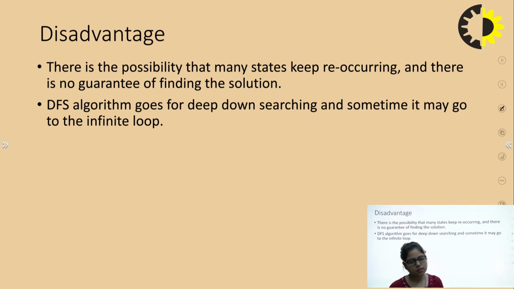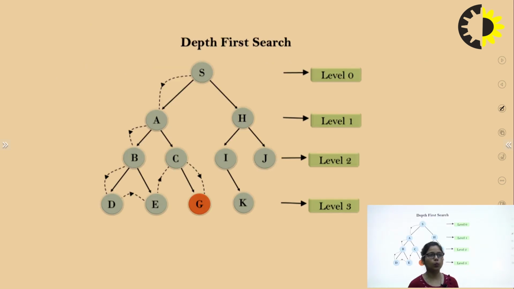Now, what is the disadvantage? There is the possibility that many states keep reoccurring, and there is no guarantee of finding the solution. The DFS algorithm also goes for deep down searching and sometimes it may go into an infinite loop. This is an example of depth first search. We are completing the traversal not in a level format, but according to this format. This is for the lecture.